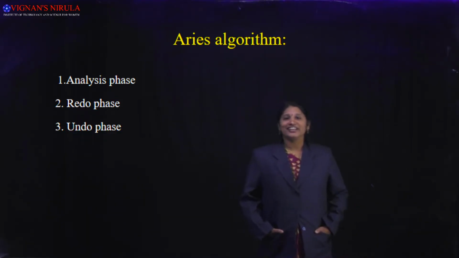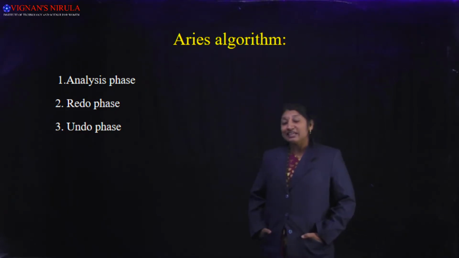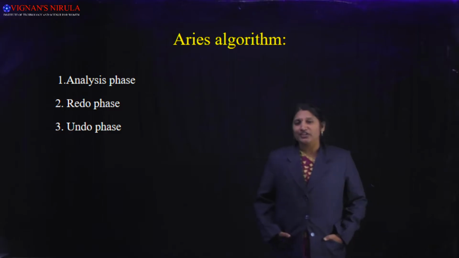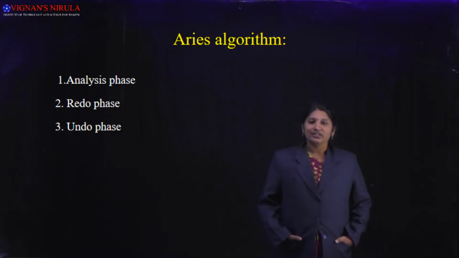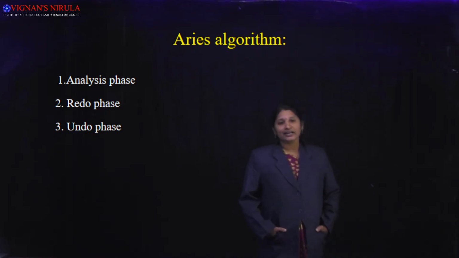Now we'll see an algorithm which is used in order to do the transaction recovery, that is familiarly known as the Aries algorithm. This Aries algorithm consists of 3 phases which facilitate transaction recovery: analysis phase, redo phase and undo phase.